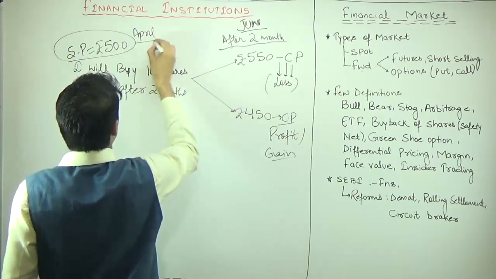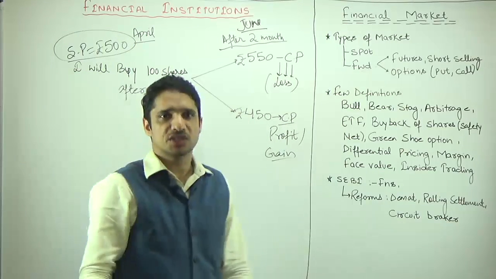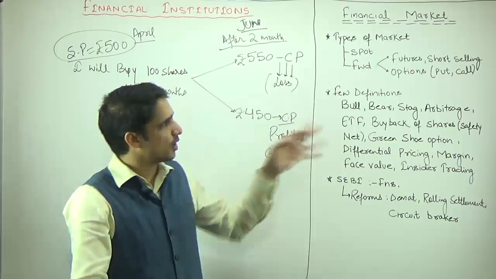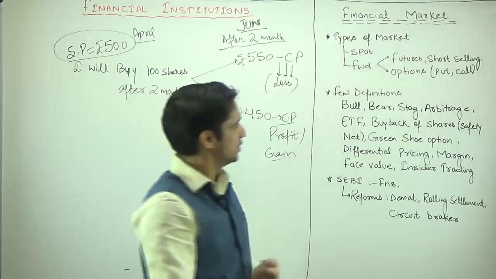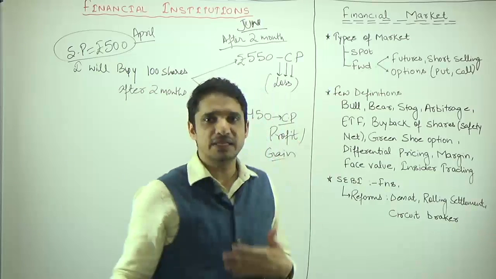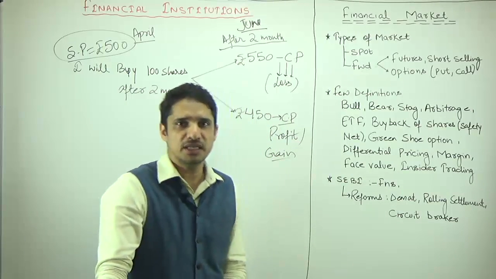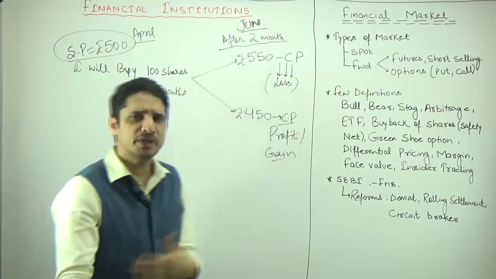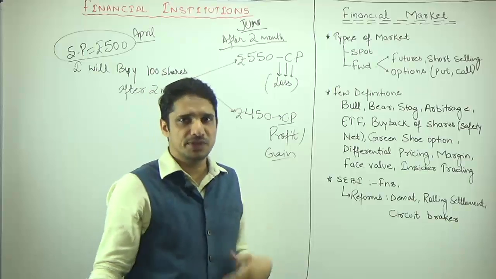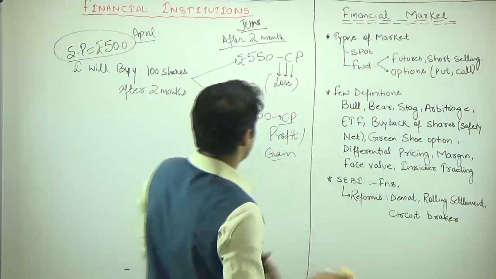So in the month of April, you have already sold the shares. So in April, you sold by a promise that by the month of June, I am going to purchase it. So this is what we have, short selling. Then we have intraday and intraday trading. Intraday means within the day. So in case of short selling also you have intraday, and intraday means maybe the very next day.